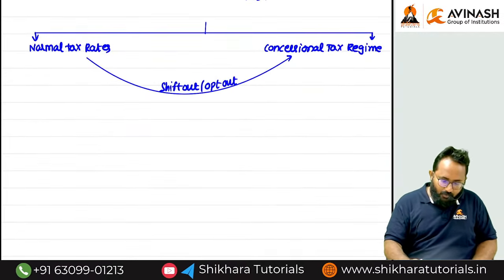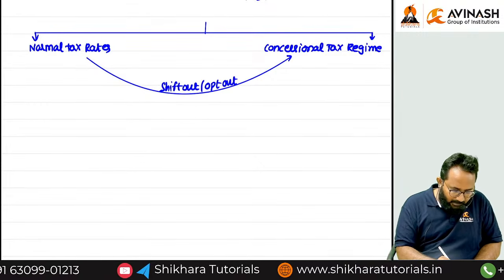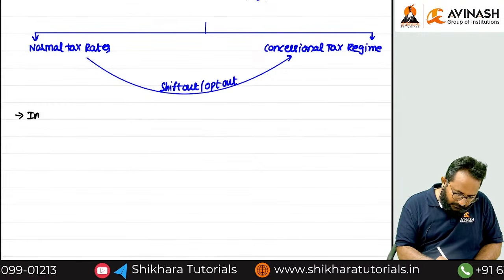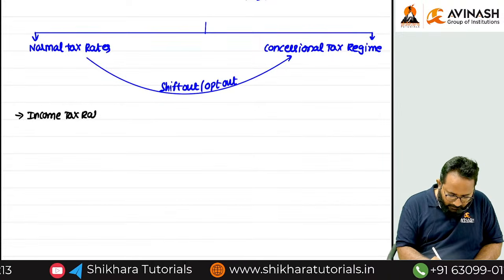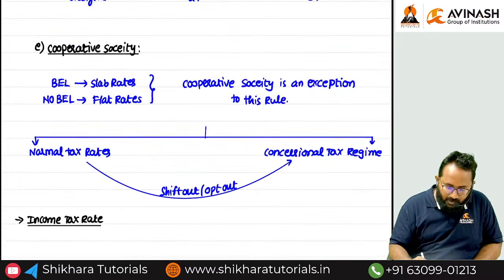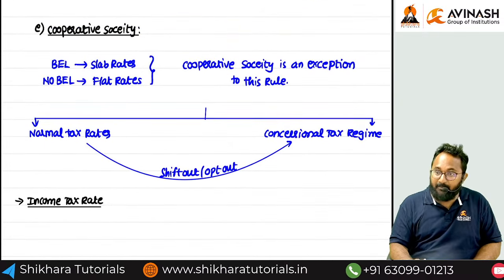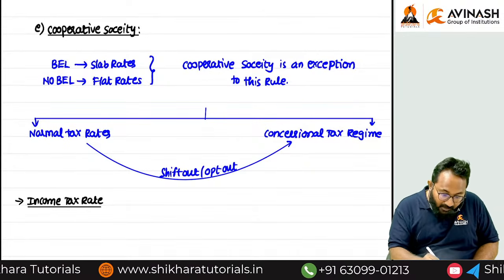First I will tell you what are the normal tax rates, as well as surcharge rates. We can discuss income tax rate. Shall we? Here we are following which rates? Slab rates or flat rates? Slab rates. There is no basic exemption limit. Still we are following the what rates?